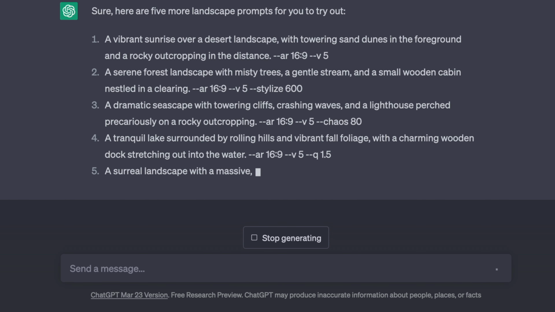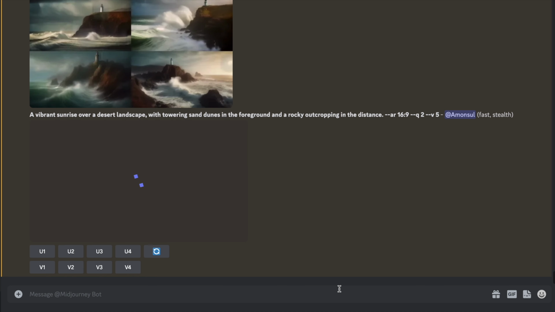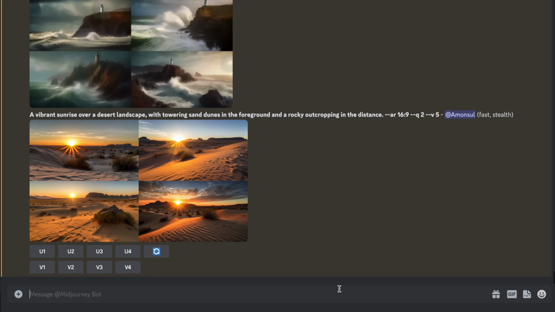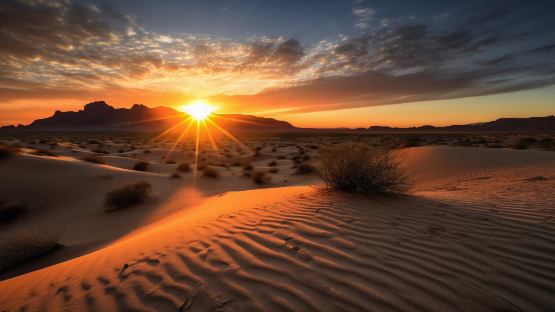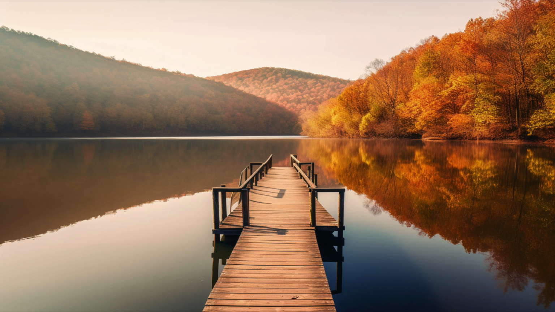It created 5 prompts. I went over to Midjourney and inserted the prompts. Here you see them, and it generated quite some impressive imagery that doesn't really look that bad at all. Here you can see a couple of examples. What's stunning about that is that now I don't have to go through a database where I look for all the prompts and copy, paste and mix them. Now ChatGPT knows exactly what I want, so I can generate any landscape image I want within seconds.